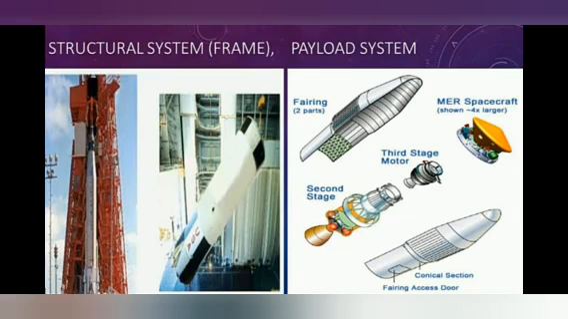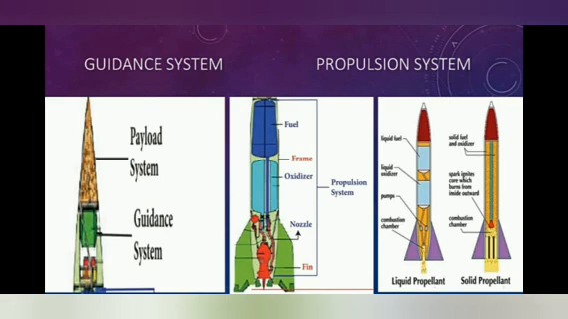So the payload system, which carries the satellite. So this is the important point. And next we are going to see about the guidance system. The guidance system guides the rocket in its path. It may include sensors, onboard computers, radars and communication equipment. So the guidance system is used to guide the rocket in its path.